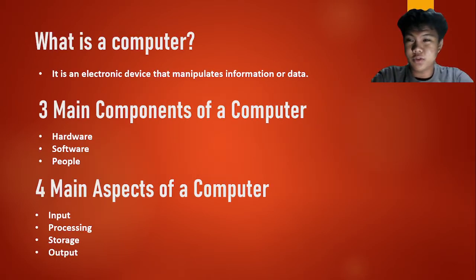First of all, what is a computer? A computer is an electronic device that manipulates information or data. We have three main components of a computer: hardware, the tangible parts of the computer; software, which is intangible; and the people. Also, we have four main aspects of a computer: input, processing, storage, and output.